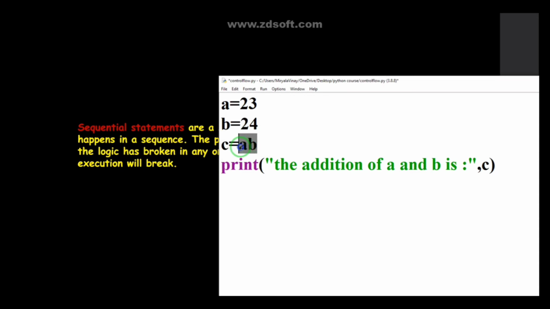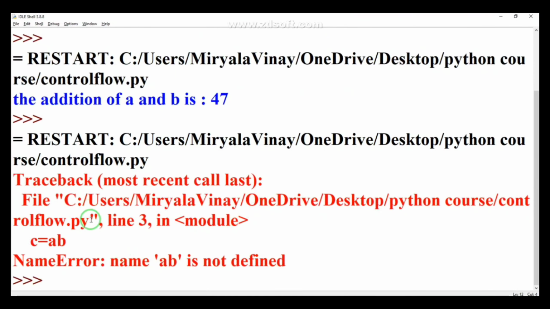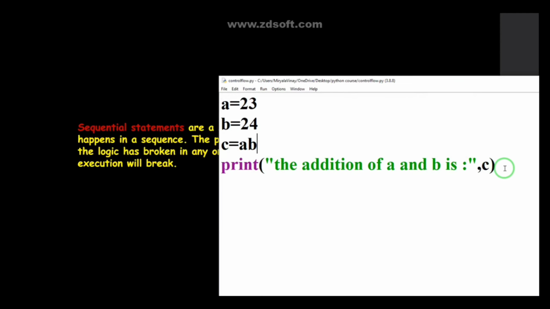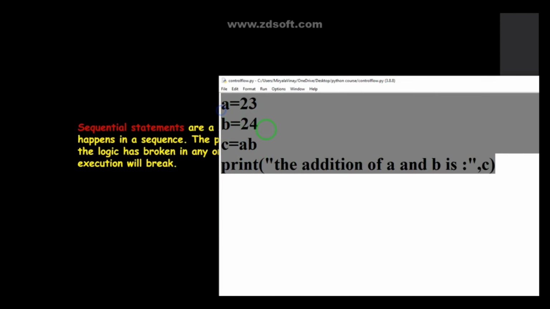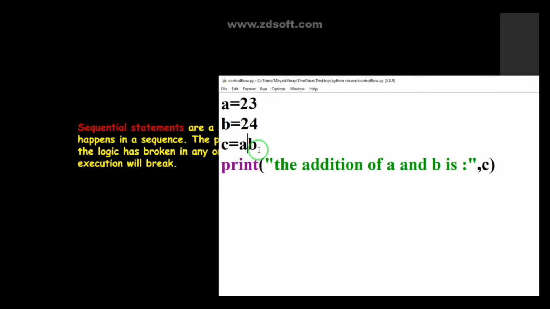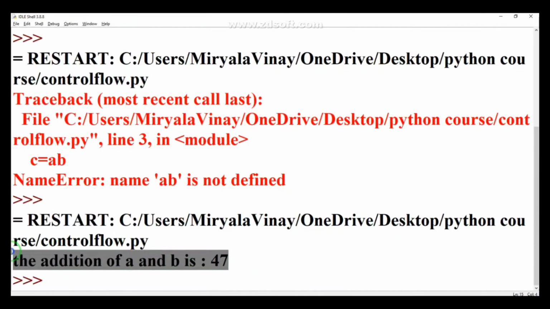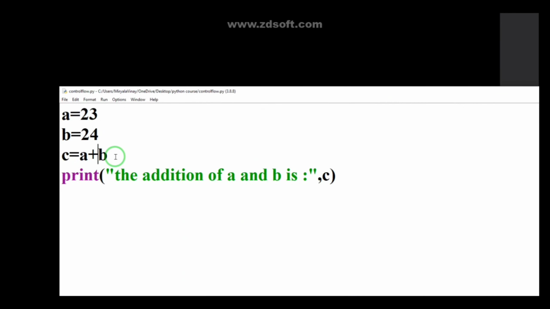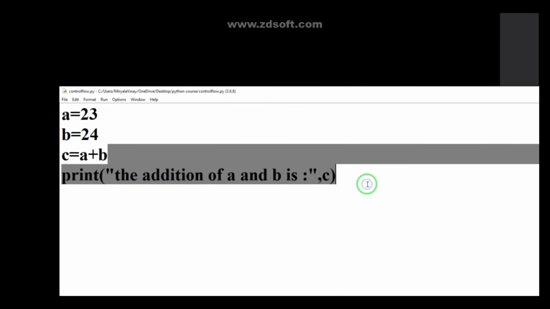So Python will throw an error, and you can see it is telling that name ab is not defined. It is throwing the error, and it is also not printing this statement. So the whole thing gets disturbed whenever the logic breaks. When I add the operator like this, you can see the program executed successfully. So this is the problem with the sequential statement. If any problem occurs, the statements after it will not be executed.